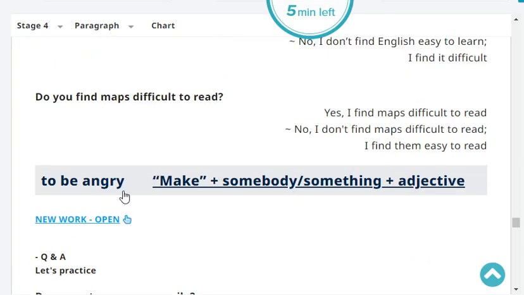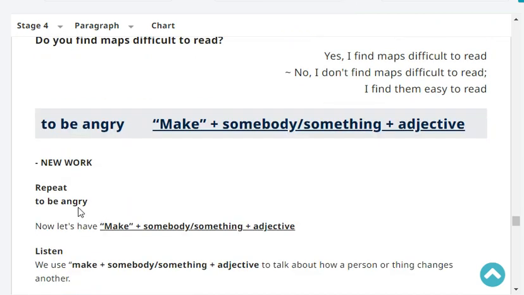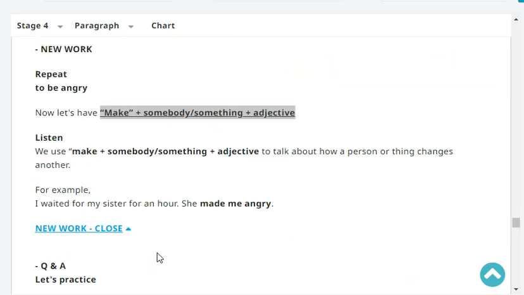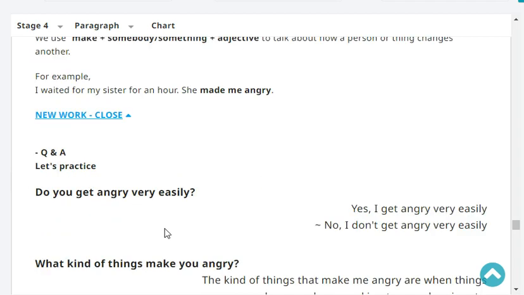Okay, so next, repeat: to be angry. To be angry. Very good. Okay, so now let's talk about the construction: the word make plus somebody or something and then adjective. First one, it's find. Now it's make. Listen, we use make plus somebody or something plus adjective construction to talk about how a person or thing changes another. For example, I waited for my sister for an hour. She made me angry.